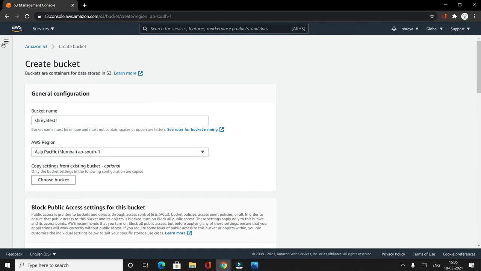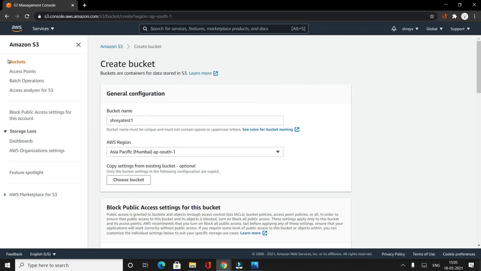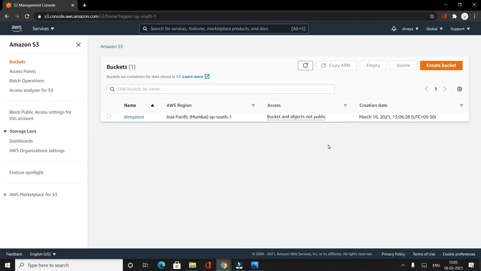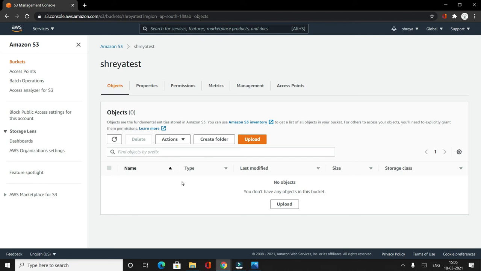I had already created a bucket here. So let us go back to that buckets. You will see that I had already created this bucket earlier. If I click on this bucket, it will show me. Right now I do not have any object here, but if I upload an object, it will show me all the list of objects here, and you can have multiple actions, whether you want to open the object, you want the total size, copy, move, all of that options are available. And you can also run a query using S3 select on your object.